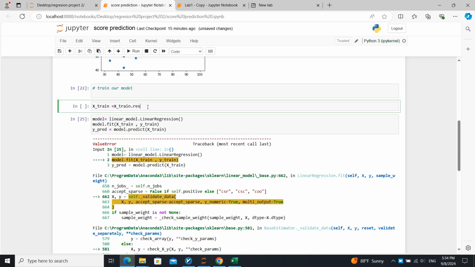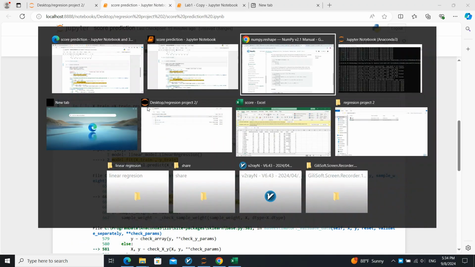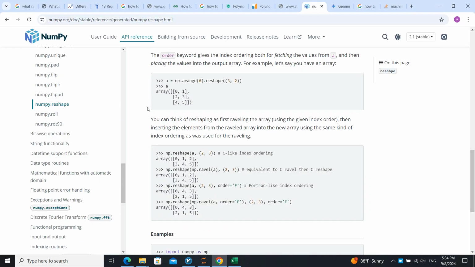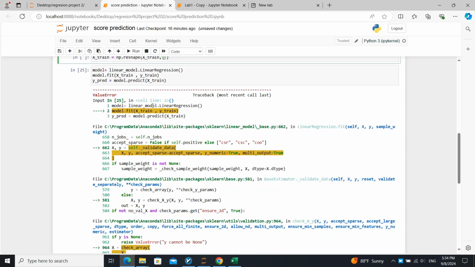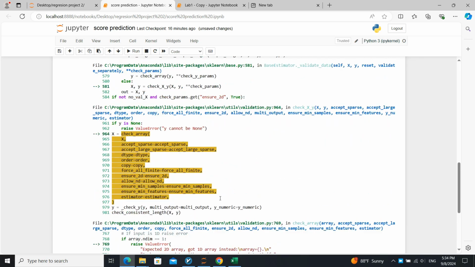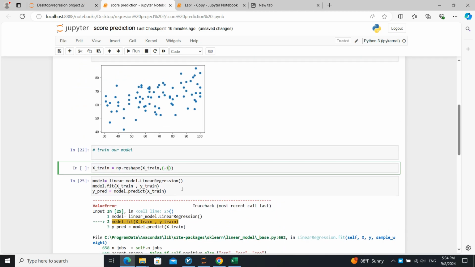X train is equal to np dot reshape of X train, and what it gives us, -1, 1. Okay, let's run it.